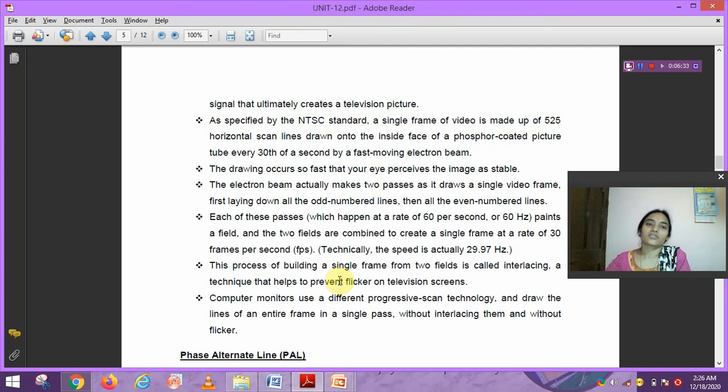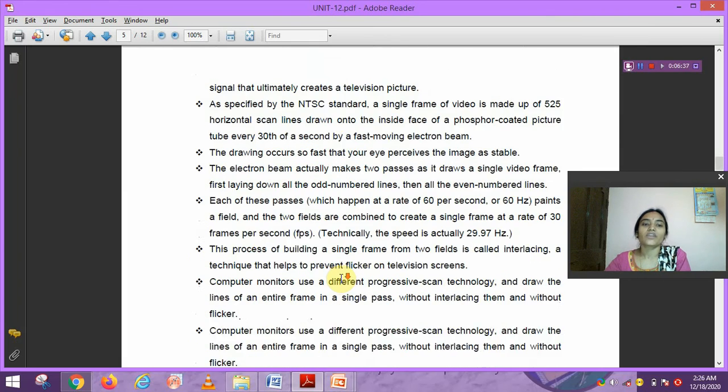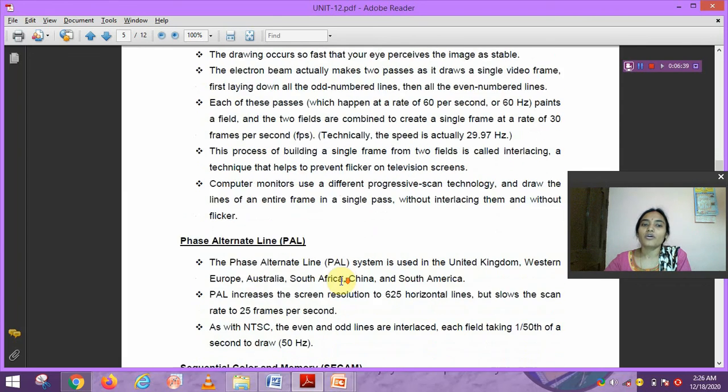So this is your concept of NTSC, National Television Standard Committee. Next we discuss the PAL, or Phase Alternate Line. PAL stands for Phase Alternate Line. The PAL system is used in the United Kingdom, Western Europe, Australia, South Africa, China and South America. These countries follow the PAL system.